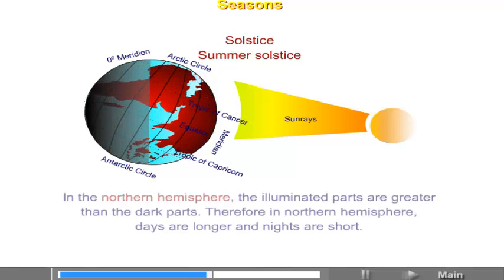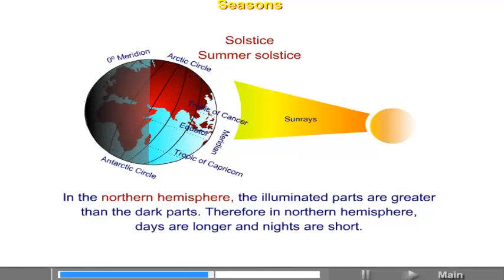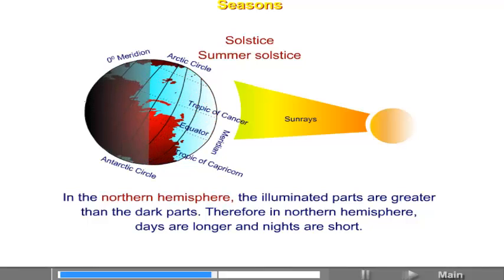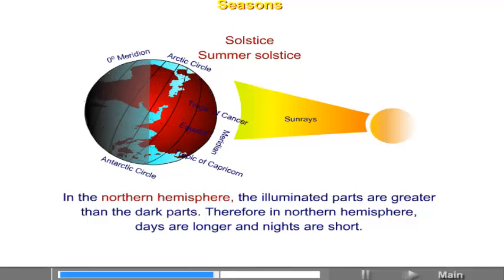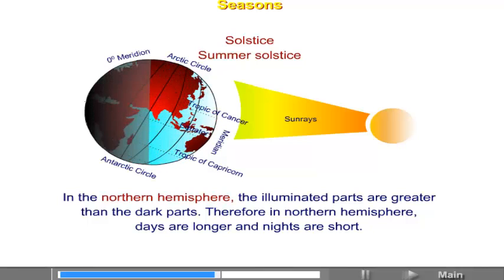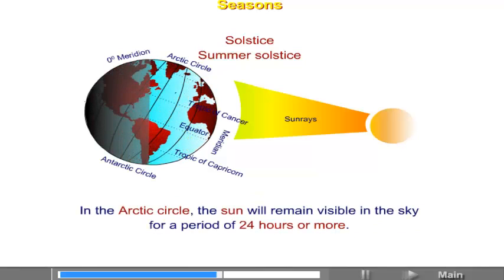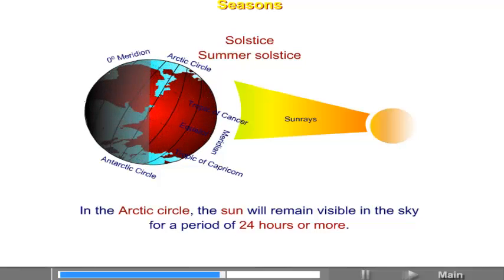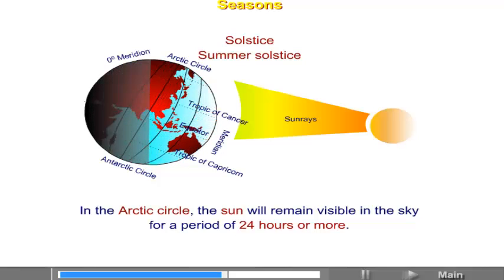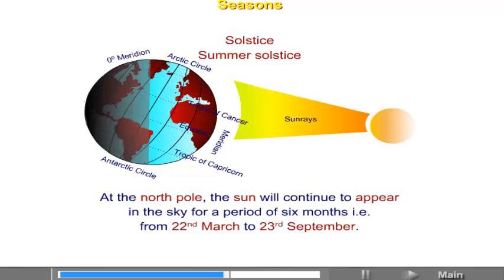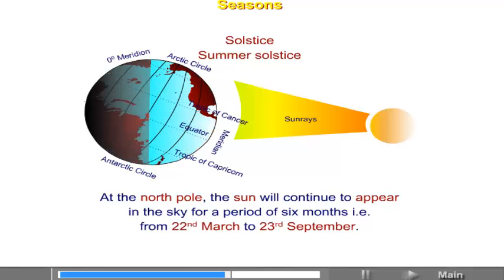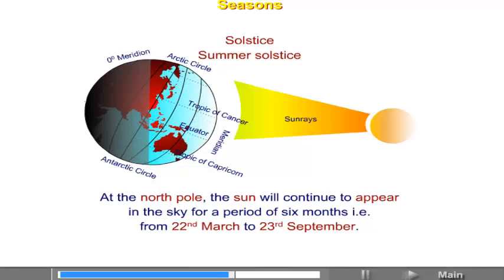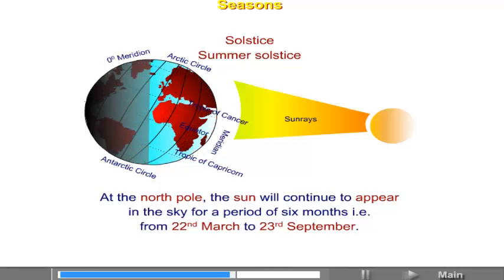In the northern hemisphere, the illuminated parts are greater than the dark parts. Therefore, in northern hemisphere, days are longer and nights are short. In the Arctic Circle, the sun will remain visible in the sky for a period of 24 hours or more. At the North Pole, the sun will continue to appear in the sky for a period of 6 months, that is, from 22nd March to 23rd September.